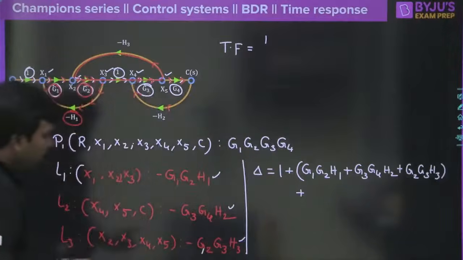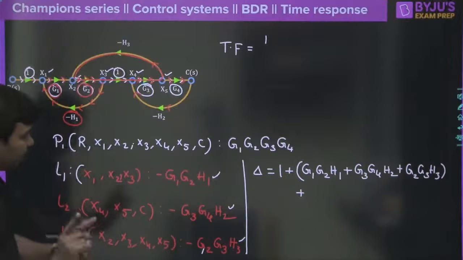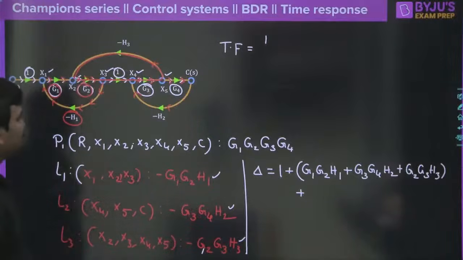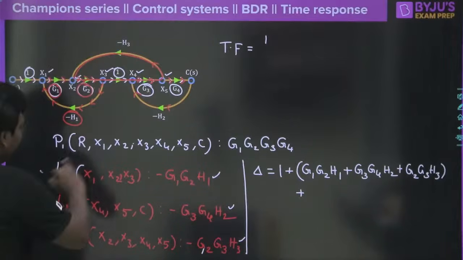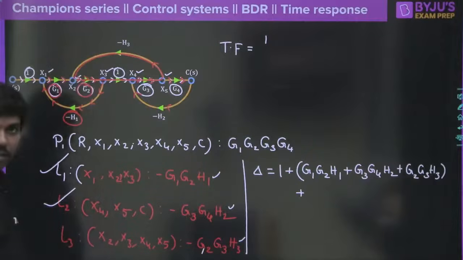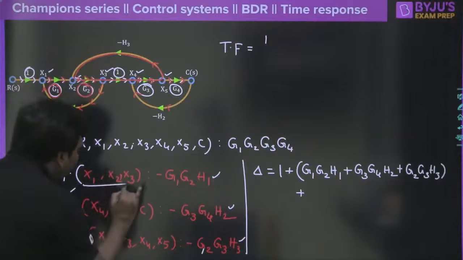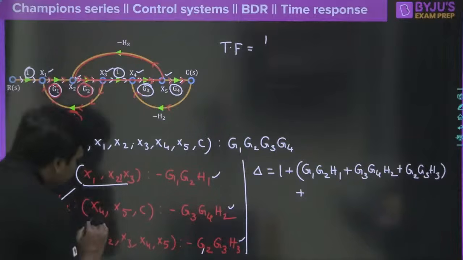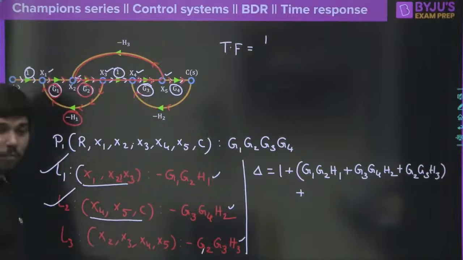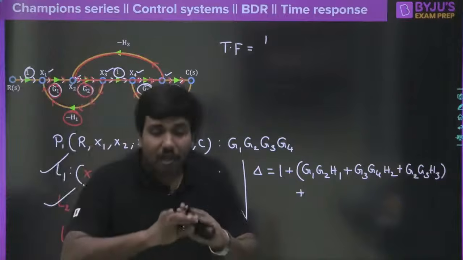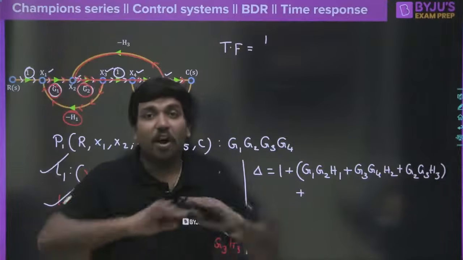Sum of products of loop gains which are not touching, 2 non-touching loops. What are the 2 non-touching loops? Any one of you, can you tell me? L1 and L2 both are not touching. Why? The path traveled by loop 1 and the path traveled by loop 2 do not have the same node at all.